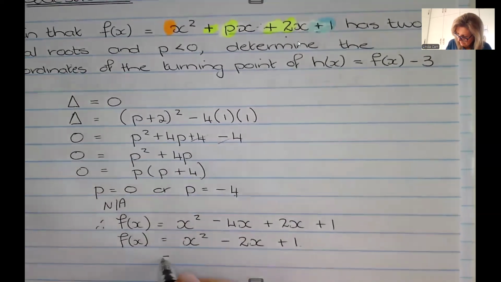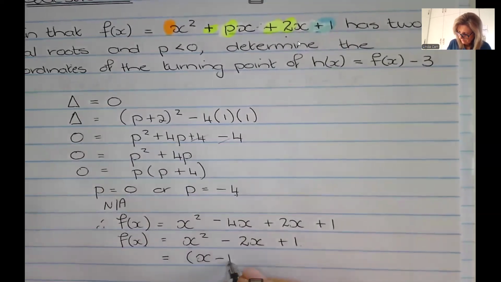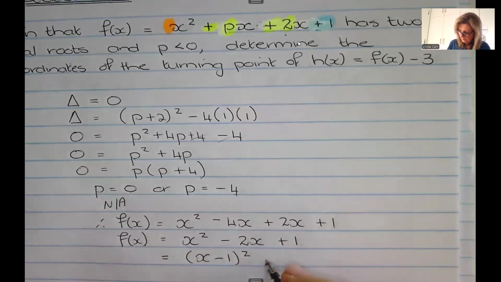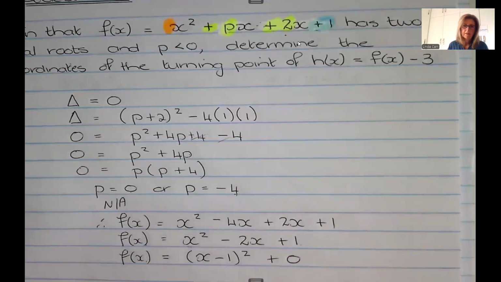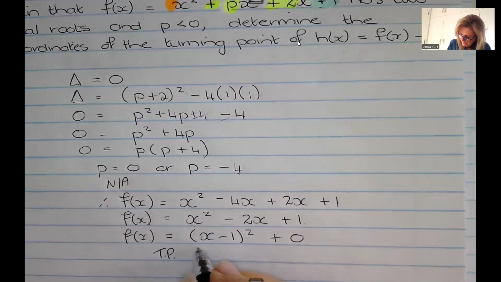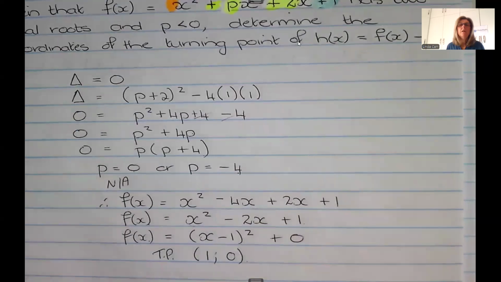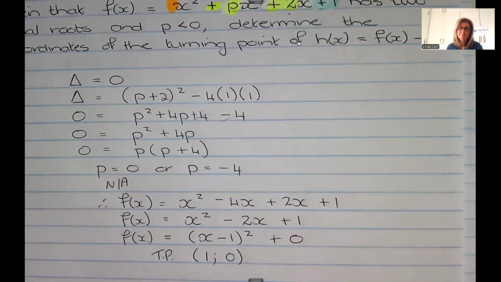So this is a particularly lovely question because it is already a perfect square. And so the turning point of f of x is 1, 0, which makes sense. If it's got equal roots, means it's got two equal solutions. It's turning on the x-axis.